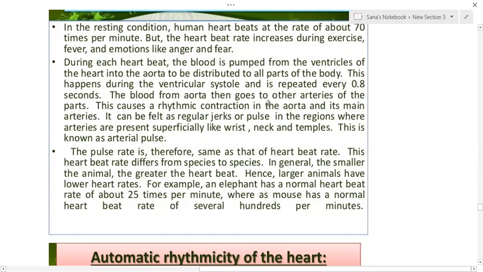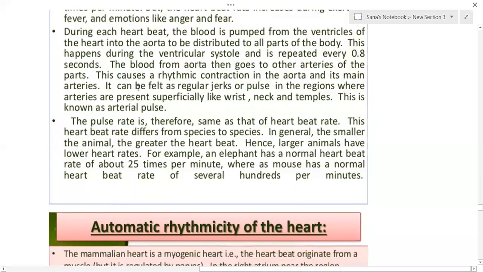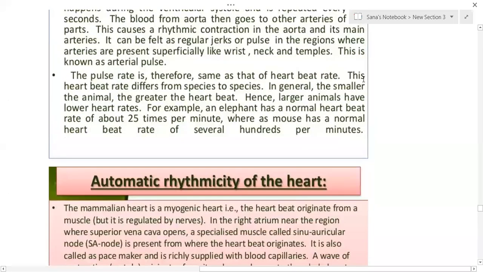The blood from the aorta then goes to other arteries of the heart. This causes a rhythmic contraction in the aorta and its main arteries. It can be felt as a regular jerk or pulse in the regions where arteries are present superficially, like the wrist, neck, temples, etc. You might have felt the heartbeat. So this is known as the arterial pulse. The pulse rate is therefore the same as that of the heart rate.